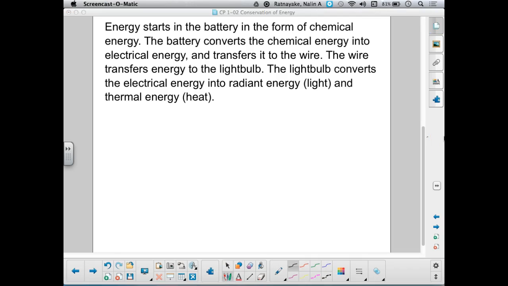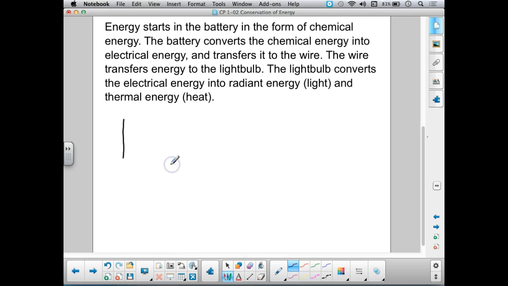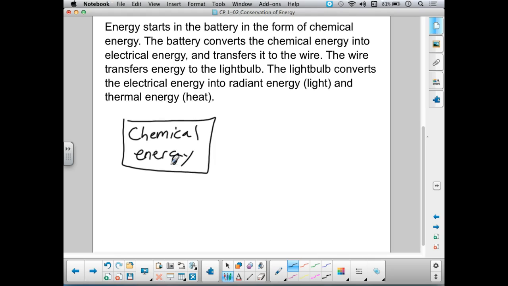So let me just draw that box. I'm going to label it chemical energy. Now that chemical energy gets converted to another form of energy, which is electrical energy.